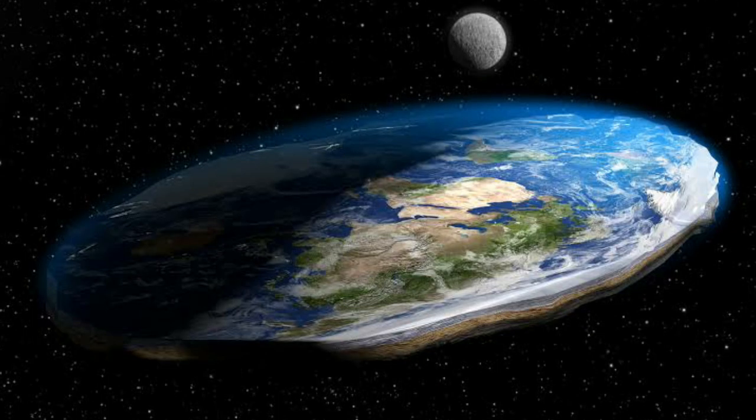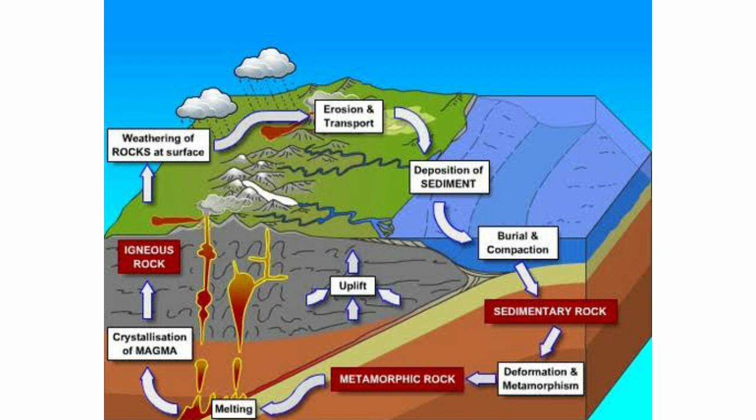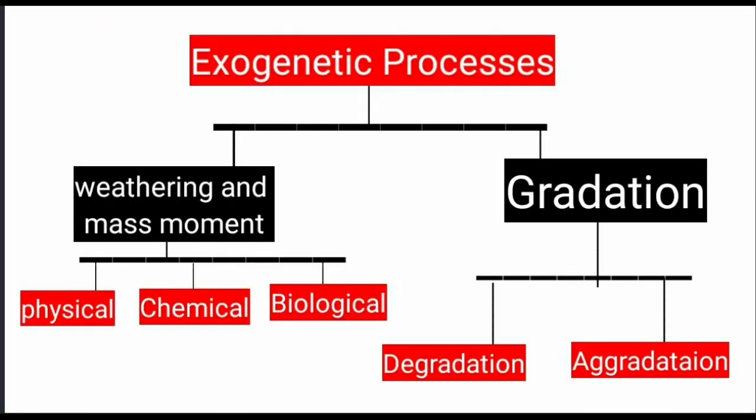The earth is a dynamic system that undergoes various changes due to internal and external processes. The continuous interaction of these two processes controls the structure of the Earth's surface. The external processes are the consequence of solar energy and gravitational forces, whereas the internal processes are an outcome of the Earth's internal heat. Weathering is the breaking, disintegration and decomposition of materials of the Earth's crust by their exposure to atmosphere.